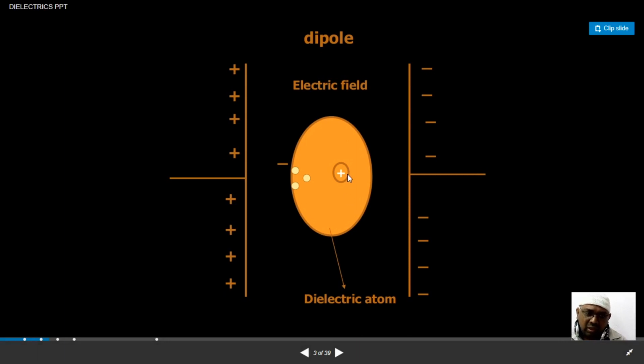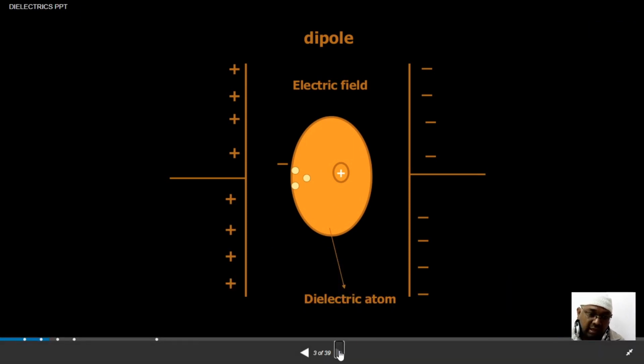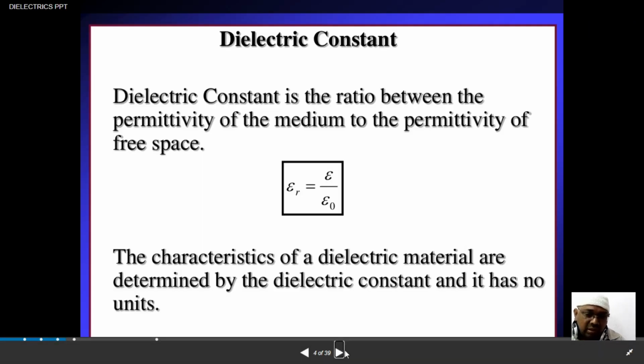Now, what does this positive indicate? You already know, if you consider a dielectric atom, definitely at the center you'll have a nucleus, which will be a positive charge, and surrounding the nucleus you'll have a negative electron cloud. So this is a schematic view of the dielectric atom, right.